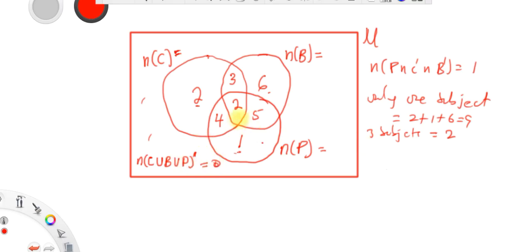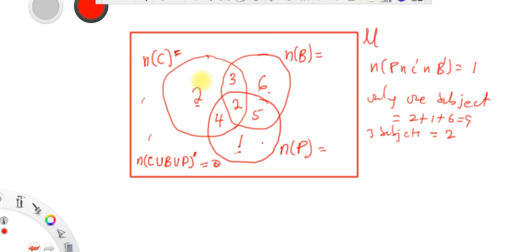Okay? Yes. And the next thing is that we can see the number of students who offer 2 subjects. Guys, if you don't, you have to understand. That's why I say get understand. Number of students who offer only 2 subjects. So guys, what does it mean?